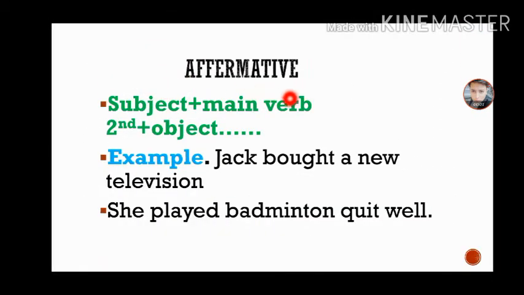So students, firstly we will talk about the affirmative sentences. In the affirmative case, a sentence starts from the subject, then the main verb in its second form, and then the object and the rest of the sentence. For example, you can see here: Jack bought a new television. Bought is the second form of the main verb. Buy is the action, and its second form becomes bought.